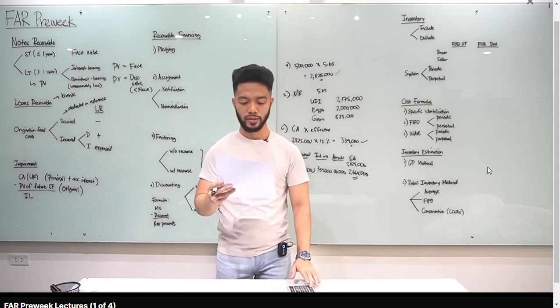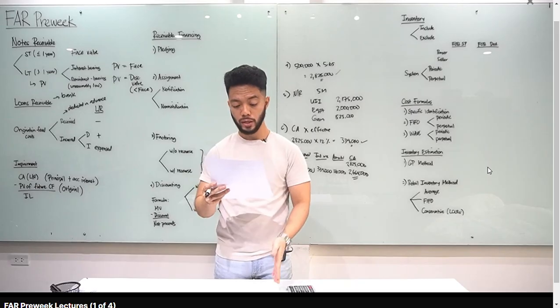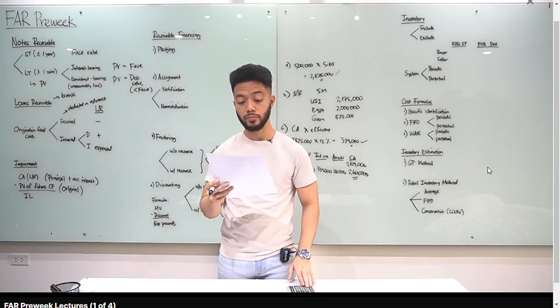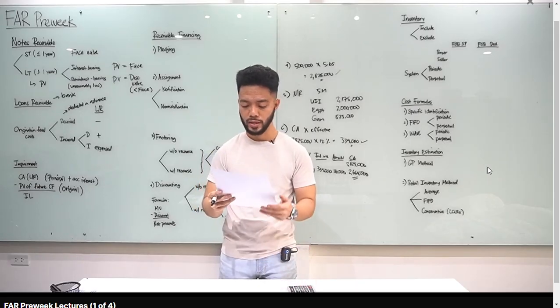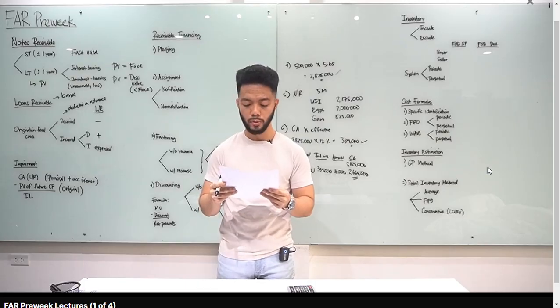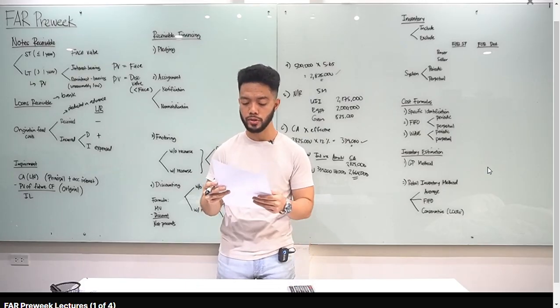Loans receivable naman tayo, okay? Number 8, what is carrying amount of the loans receivable? So let's read the given. ABC Bank granted the loan to a borrower on January 1. The interest of the loan is 10%, payable annually starting December 31. The loan matures in 3 years on December 31.